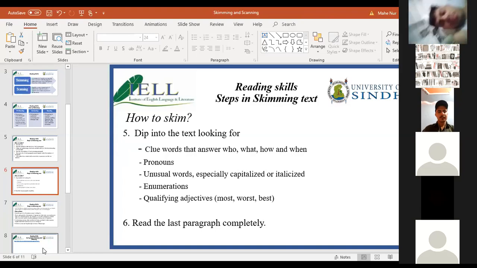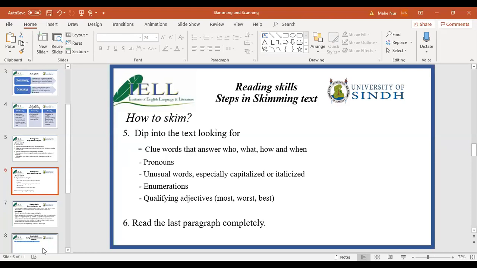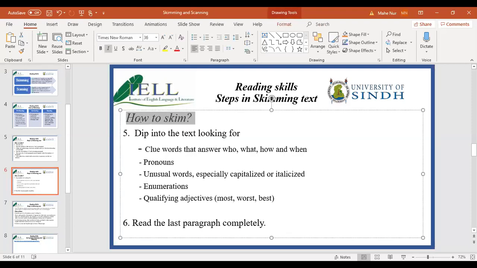When you are done reading all the topic statements, the first paragraph, and the headings, quickly read the text, but read what only? The clue words, the pronouns, the unusual words, especially the capitalized words, the words written in capitals, and italicized words. Okay, do you understand what an italicized word is? These words are written in italics. If you see words written in italics and capitalized, read them carefully.